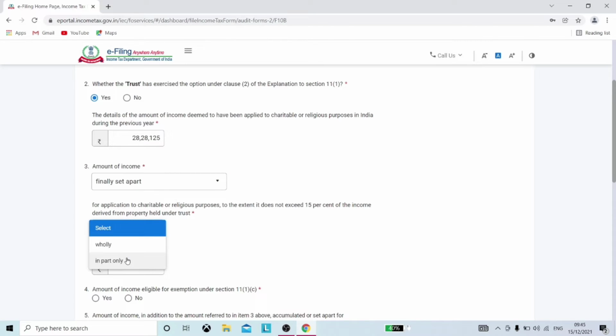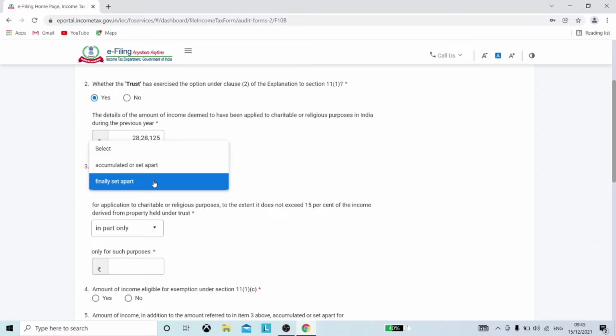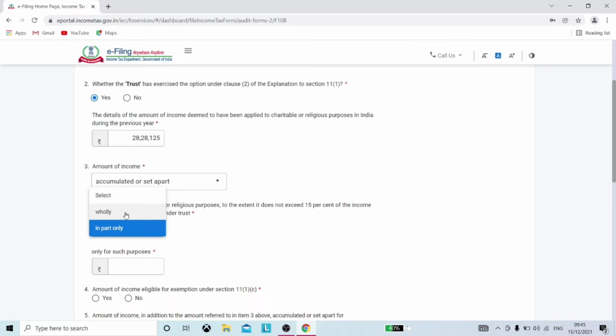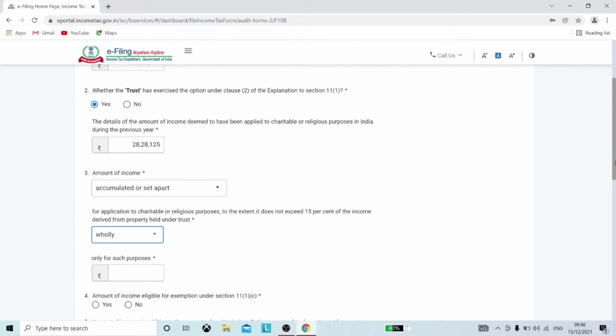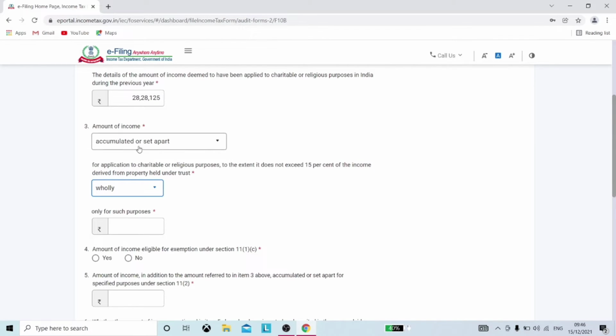And for the second option, where the amount utilized was less than 85%, in point number 3, accumulated or set apart should be selected along with wholly option. So since in my case the amount utilized is less than 85%, I am selecting accumulated or set apart and wholly option and writing the amount.